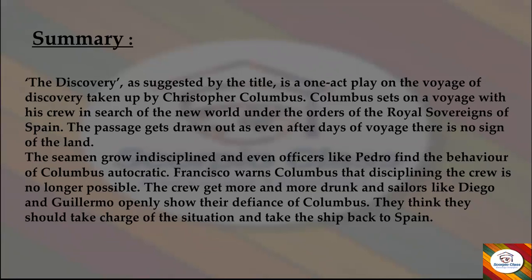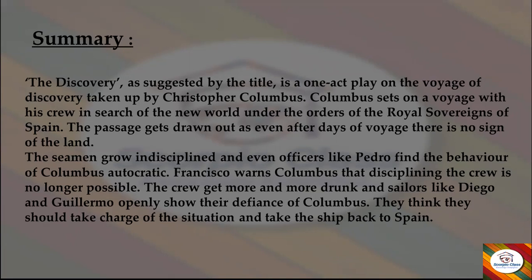So the passage gets drawn out as even after days of voyage, there is no sign of the land. It has been many days that they are on the sea, on the voyage, but there is no sign of the land. They could hardly see any land and they are just in the middle of the sea. So this was something which made the men have many types of conversations. So let us see now.